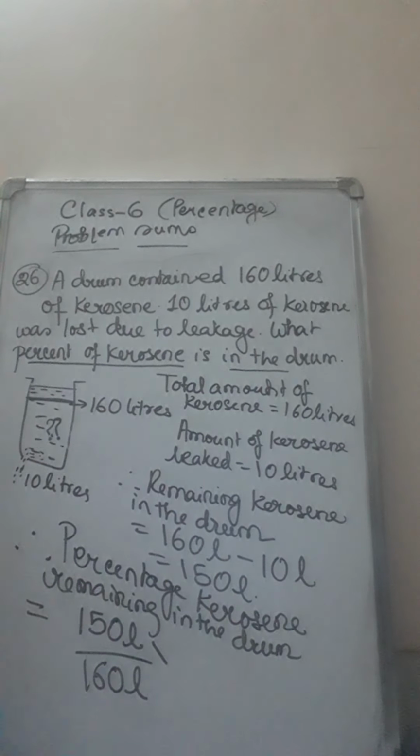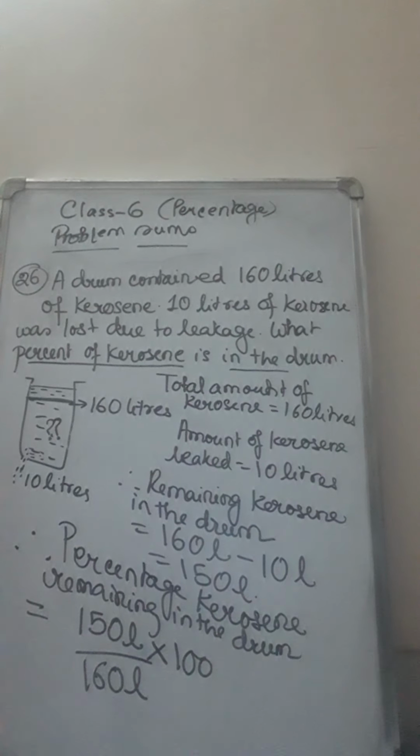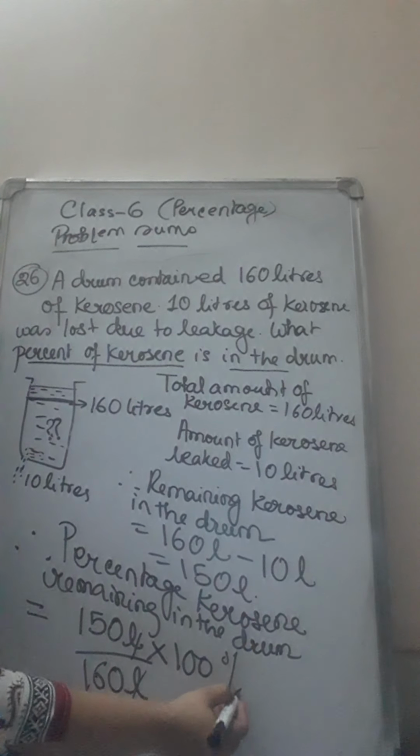How to convert the fraction into a percentage? By multiplying with 100. So the remaining kerosene amount divided by the original kerosene amount, and this is a fraction. Liters and liters will get cancelled, top and bottom. It will have a percentage sign because we are multiplying with 100.